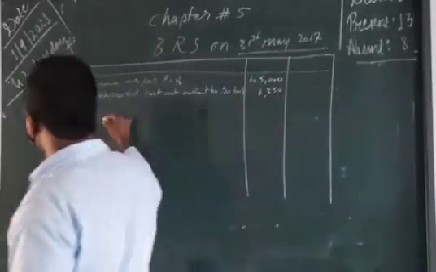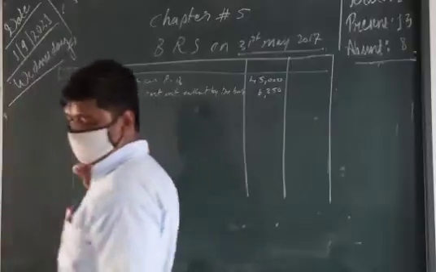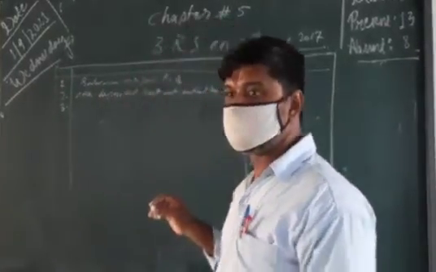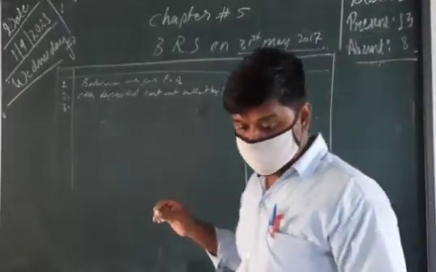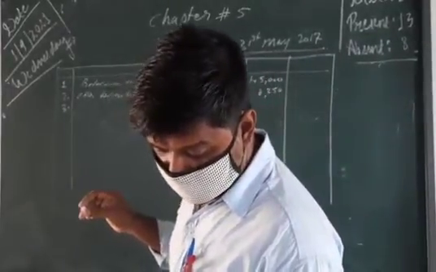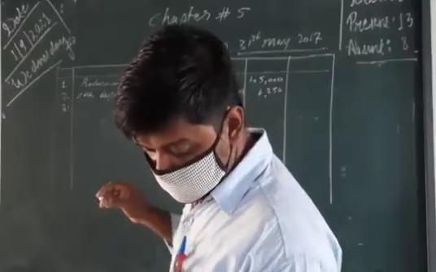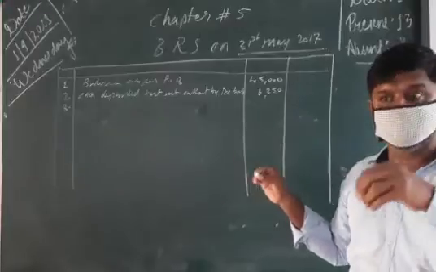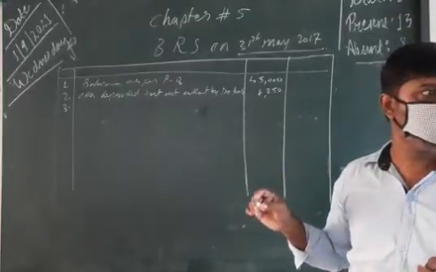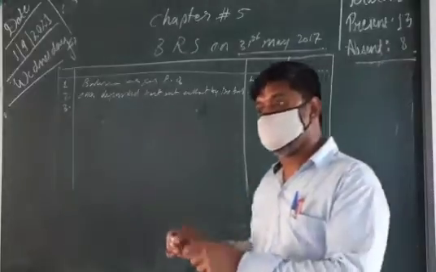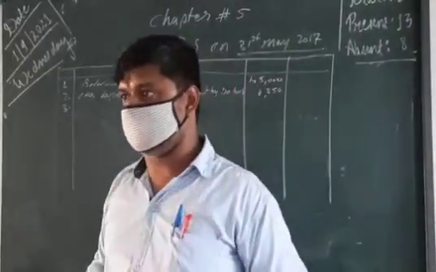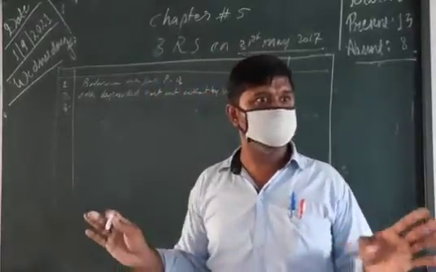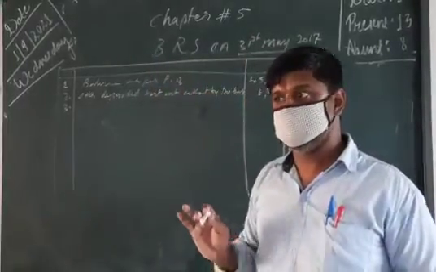Next, check dishonor. When we deposit a check for collection, we write in our cash book money received. But actually that check is dishonored and we are not going to get that money.